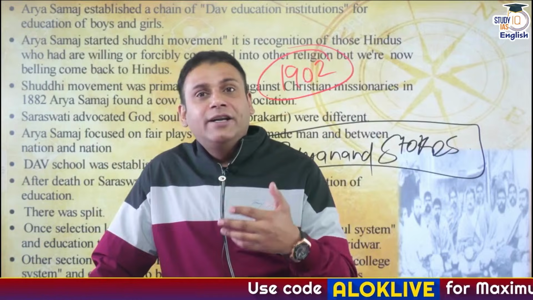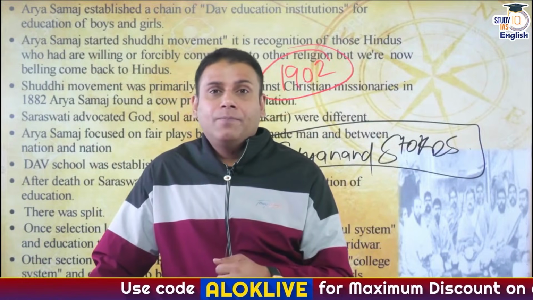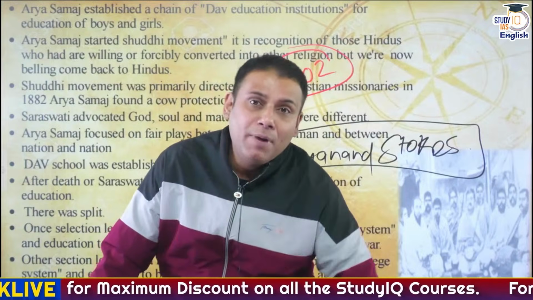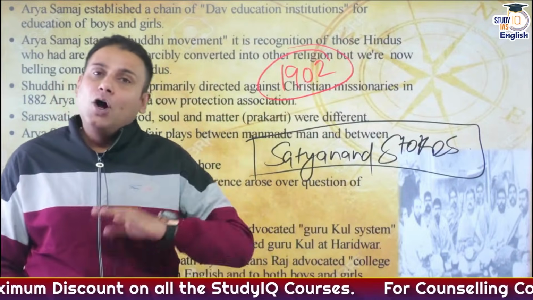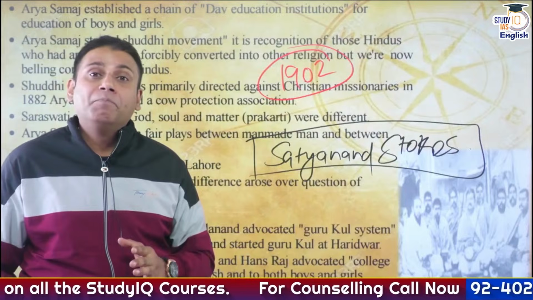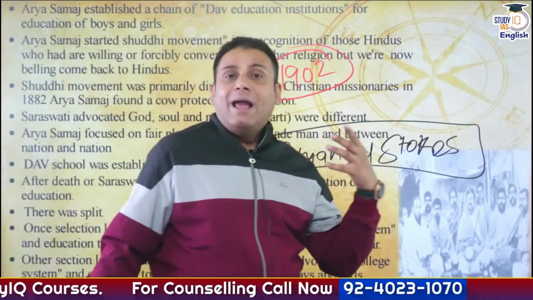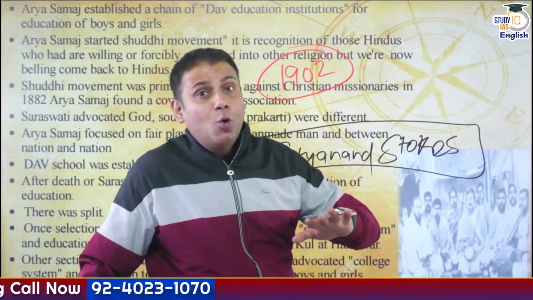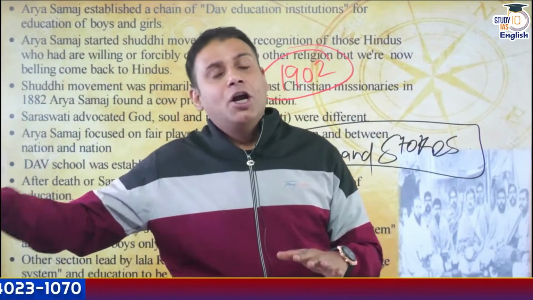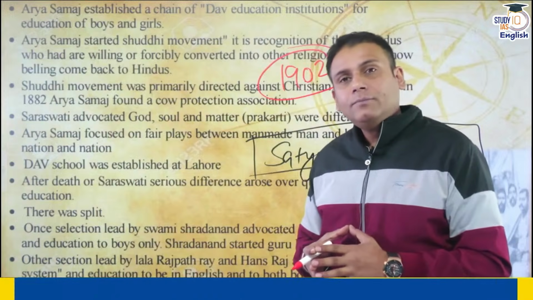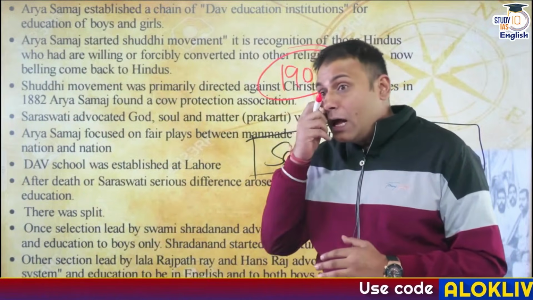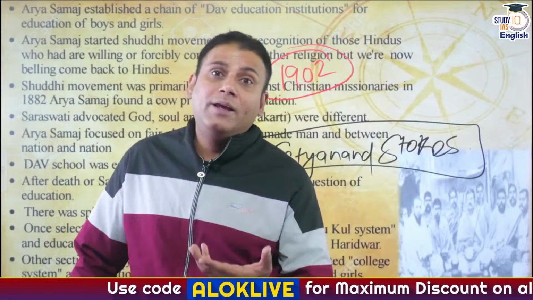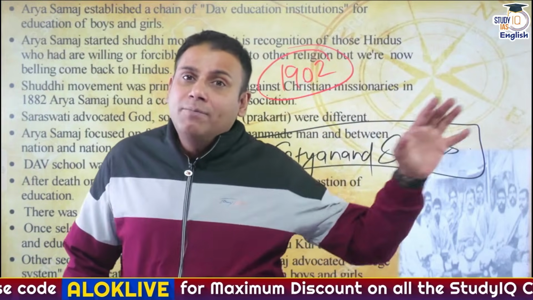Arya Samaj started the Cow Protection Association. Arya Samaj started the Shuddhi movement, wherein the people who were forcefully or voluntarily converted into Christianity or any other religion and were willing to come back into the old fold of Hinduism, for them he started the Shuddhi movement. Apart from the spiritual reforms, Arya Samaj members were also involved in all kinds of philanthropic activities.